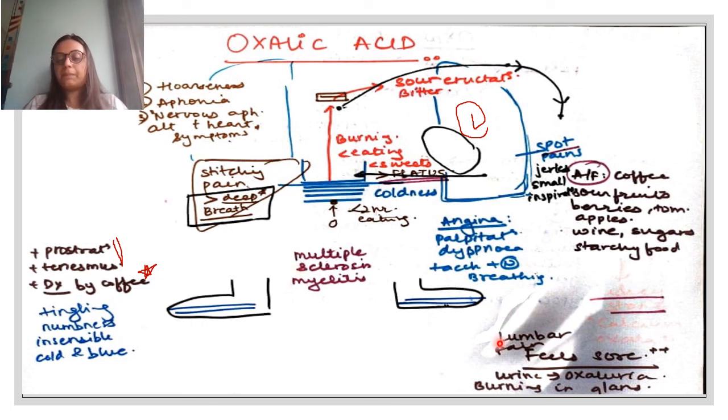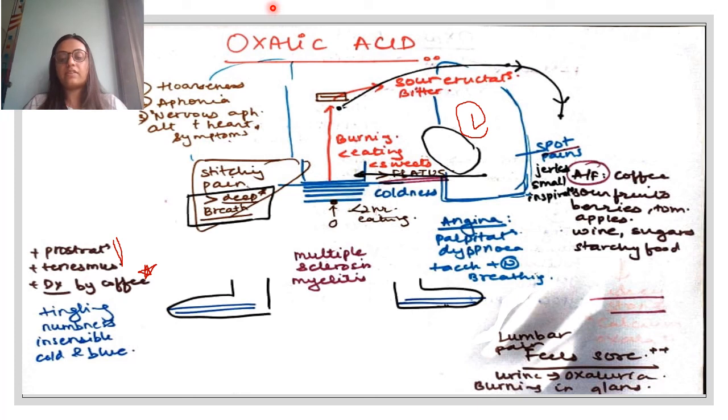There is lumbar pain and the patient feels sore. Simple basic, this could be because of hypocalcemia and osteoporosis and normal backache, or muscles also need calcium, so hypocalcemia there. And lastly, which we did, that there is going to be calcium oxalate crystals.